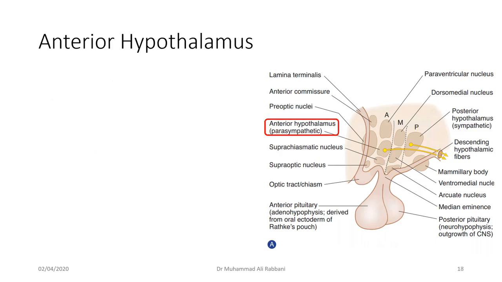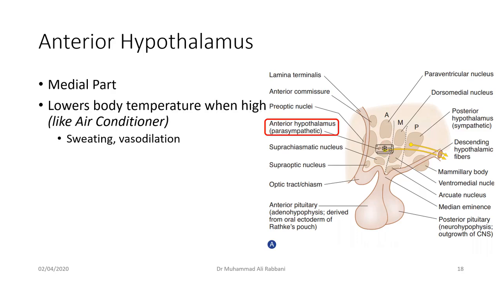Then there is the anterior hypothalamic nucleus. Here it is. The anterior hypothalamic nucleus is the air conditioner of the body. It is basically not as such an air conditioner, it is a thermostat. It cools the body when the temperature is high. When, for some reason, the temperature is high, it sends the signal for sweating and vasodilation at the surface so that heat is lost and the temperature drops.